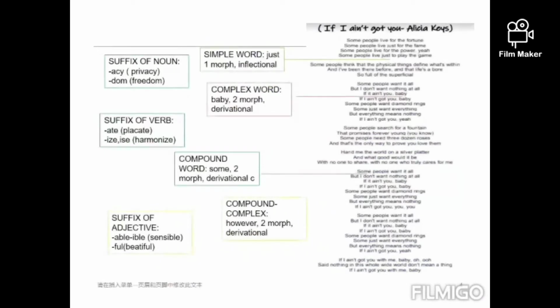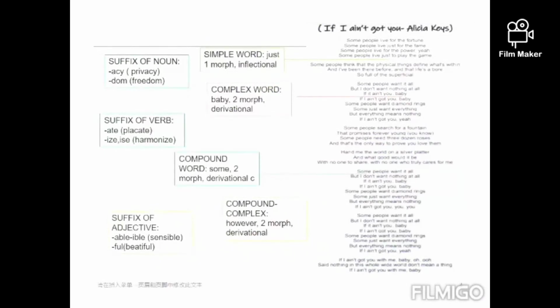Affixes are the prefixes and suffixes that help us to vary the meaning of words. For example, a suffix of a noun: "acy" is the suffix and is completed with the prefix "priv" to complete the word "privacy."